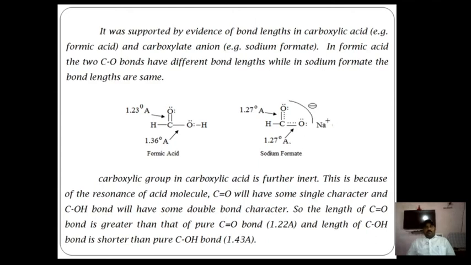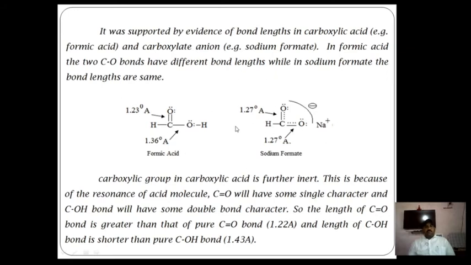But the carboxylic group in the carboxylate is different. Why? This is because of the resonance of the acid molecules. The C double bond O will have some single bond character, and the C-OH bond will have some double bond character. So the bond length of the C double bond O is greater than that of the pure bond length. In the pure case it is 1.22, but here it is 1.23, and here also 1.27.